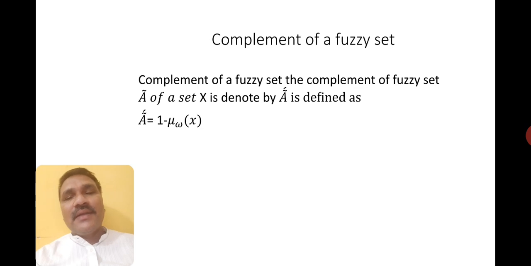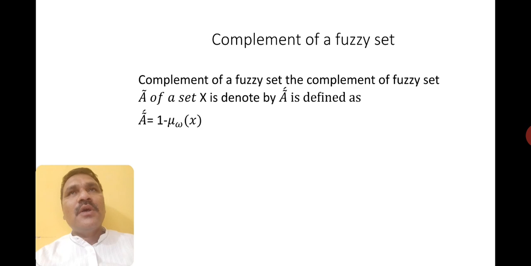If you are taking a complement of a fuzzy set, you will keep 1 as constant and subtract whatever the membership function is.